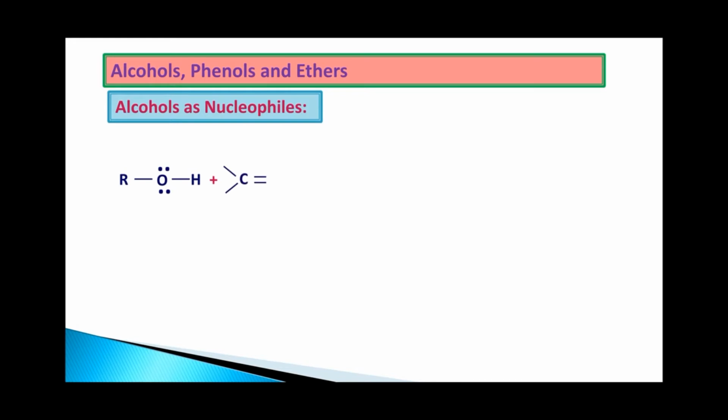Here I have a C double bond O, where carbon is electron deficient and the lone pair of electrons can be donated towards the carbon, something like this. So what happens when the electron has been donated towards the carbon? A new bond is formed between the oxygen and carbon. But oxygen already had two lone pairs of electrons. Now one lone pair has been shifted towards the carbon.